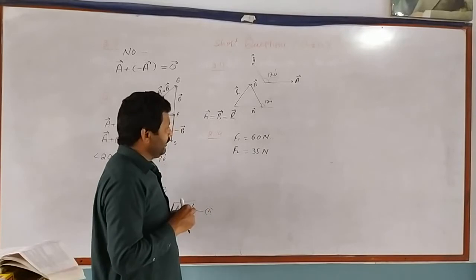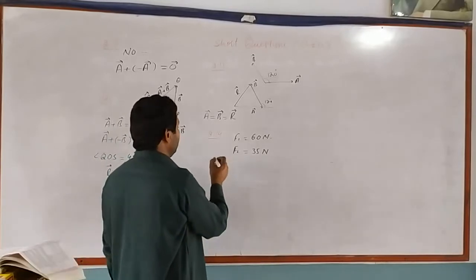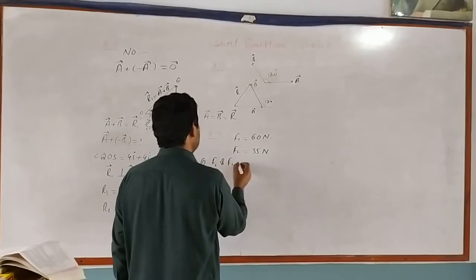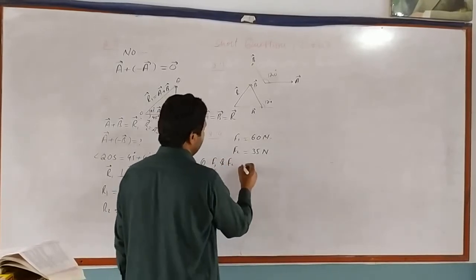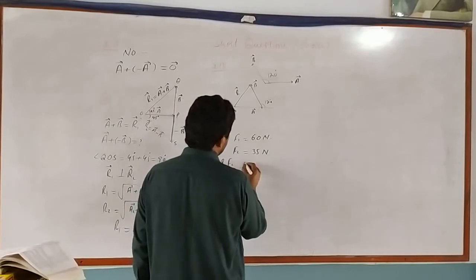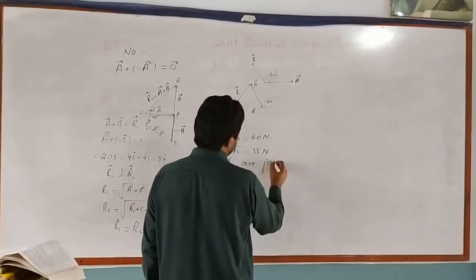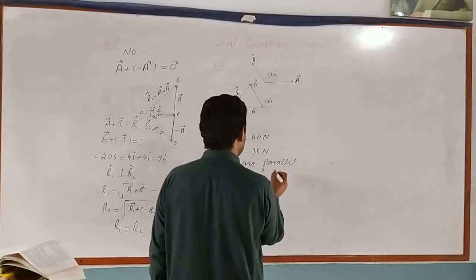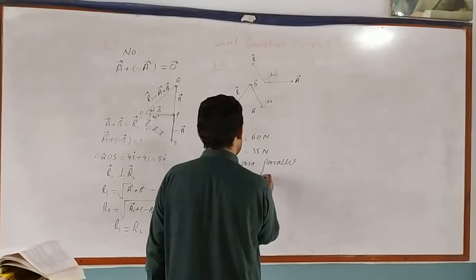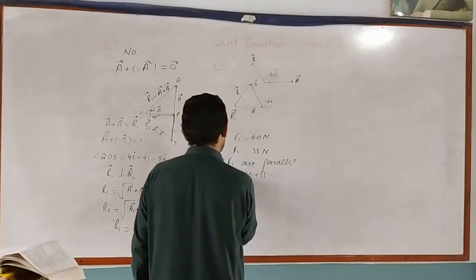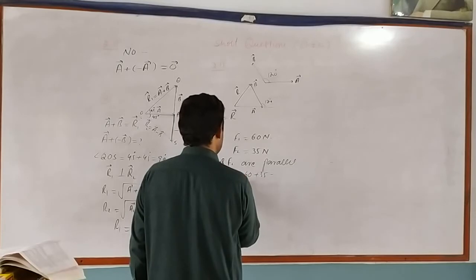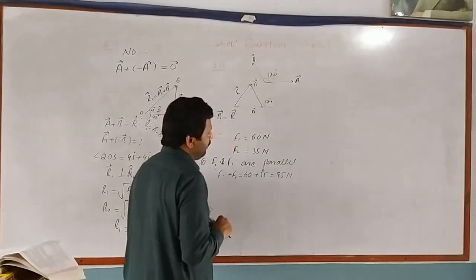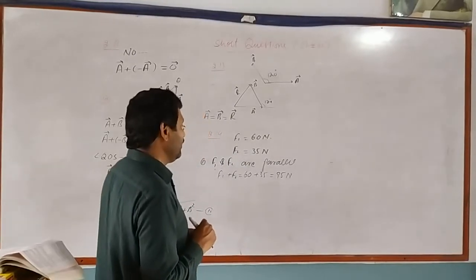If they are to be combined, their resultant will be maximum when F1 and F2 are parallel to each other. The maximum resultant in this case will be 60 plus 35, which means F1 plus F2 is equal to 95. The maximum resultant may be 95 Newton.